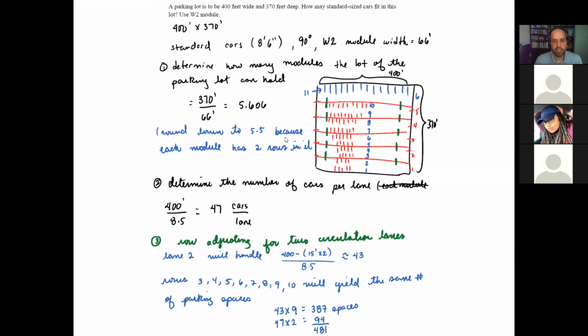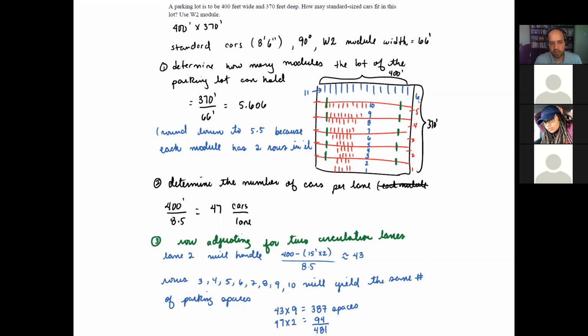The only one that has only 1 row will be the module with half of the space. So if you look at my design here, you have module number 1 with 2 lanes or 2 rows of parking. The second module also has 2 rows of parking. The third module, 4th module, and 5th module have 2 rows with parking.